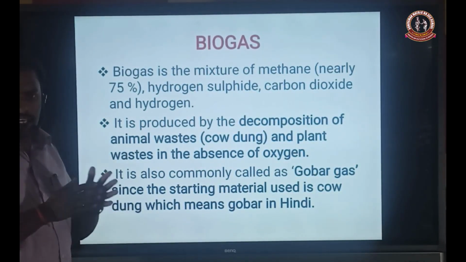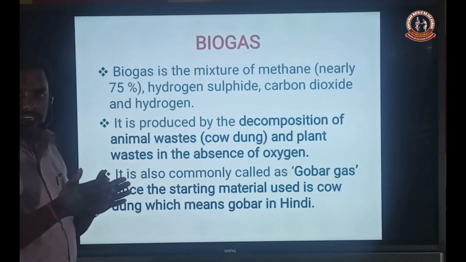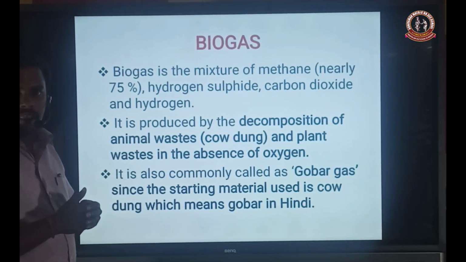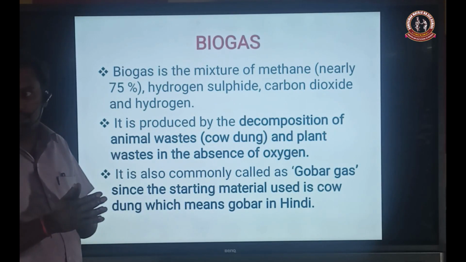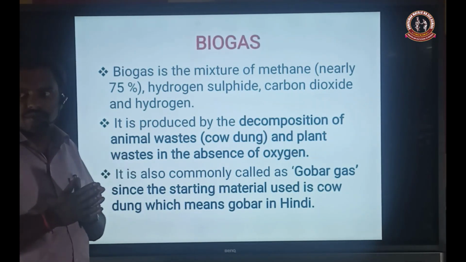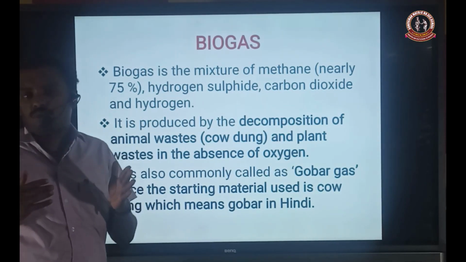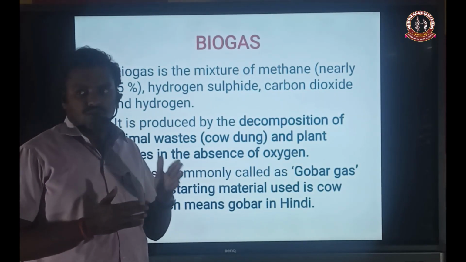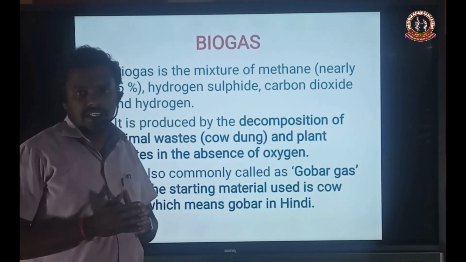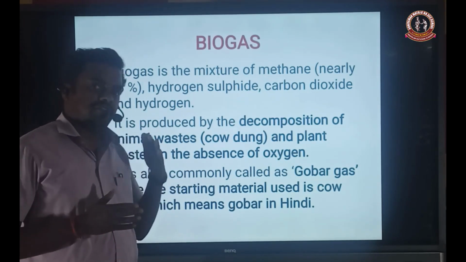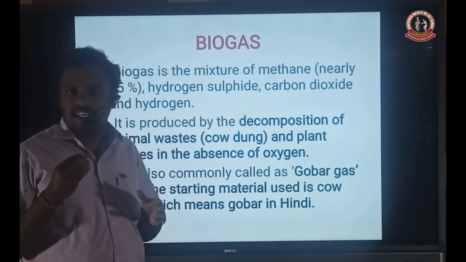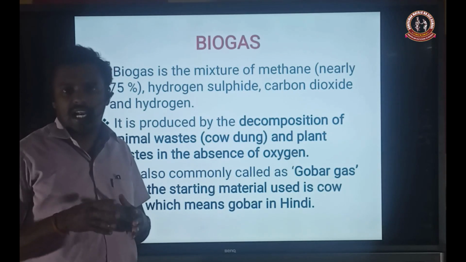So biogas means the gas obtained from the decomposition of two different types of waste products. The first one is animal waste, for example cow dung, and the second is plant waste.